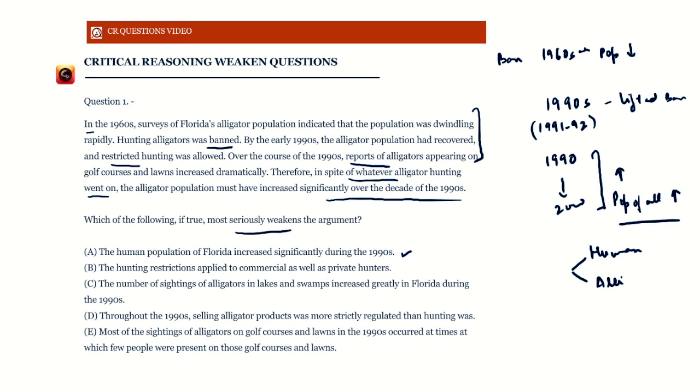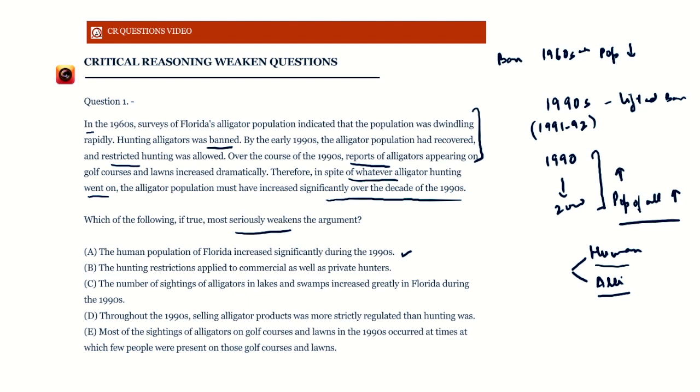Because the number of sightings was increasing, we are concluding that the number of alligators is increasing. So since there are more alligators, people are seeing more of them every now and then. Now, the flip side is that it is also possible that the number of humans is increasing. After all, a sighting involves a human looking at an alligator, and of course, an alligator looking at a human. But we're not taking that aspect. That's fine. But there are these two parties involved, and if either one increases in number, it increases the probability of a sighting.